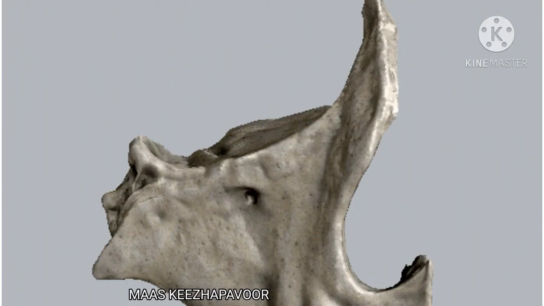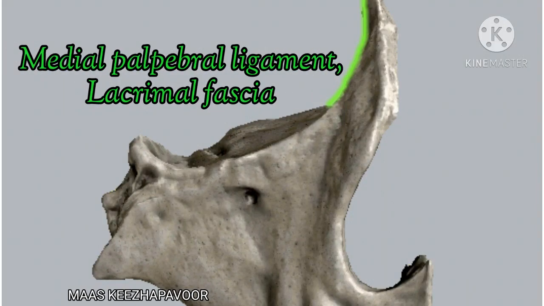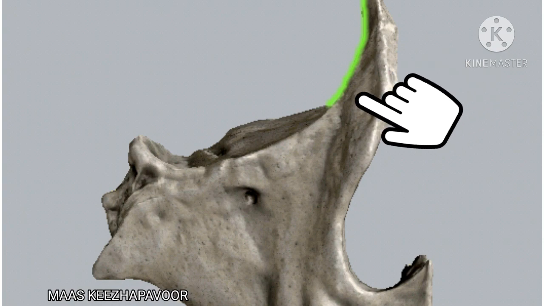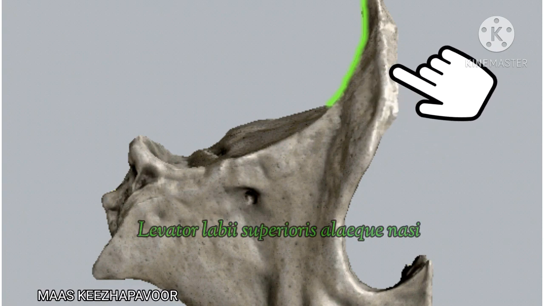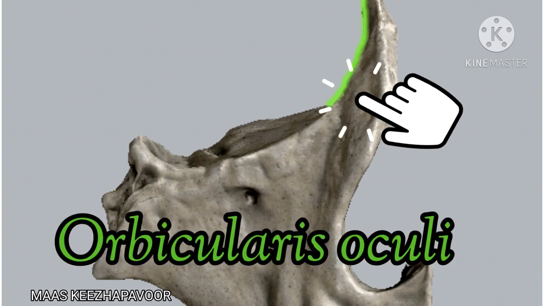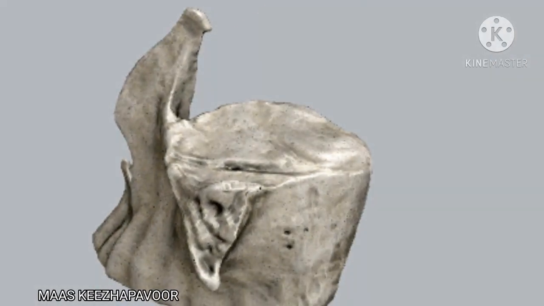The lateral surface shows a crest called anterior lacrimal crest, which is continuous with infraorbital margin. The anterior lacrimal crest gives attachment to medial palpebral ligament and lacrimal fascia. The area in front of the crest gives attachment to two muscles, levator labii superioris alaeque nasi and orbicularis oculi. The area behind the crest shows a groove which lodges the lacrimal sac.